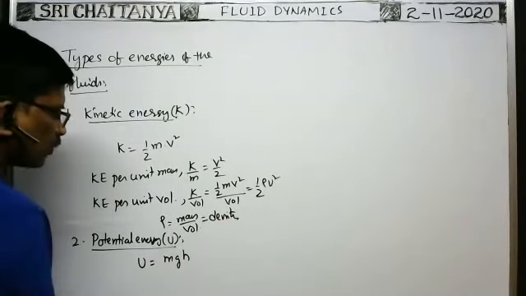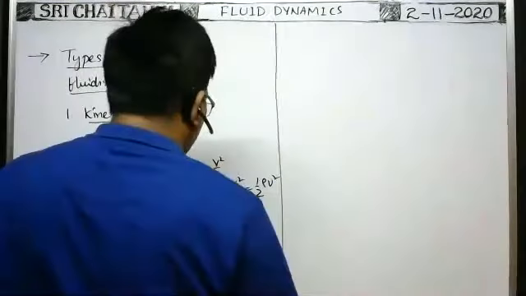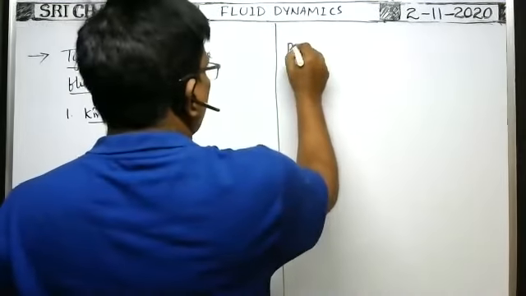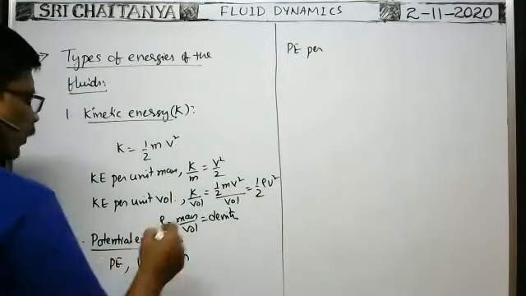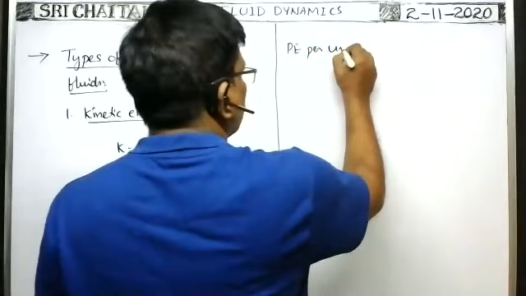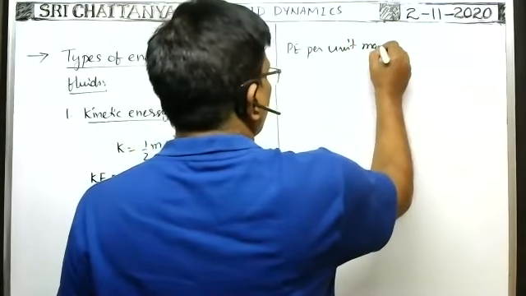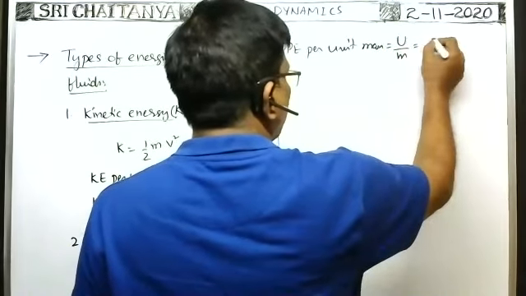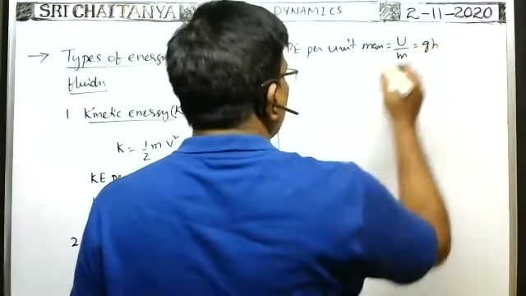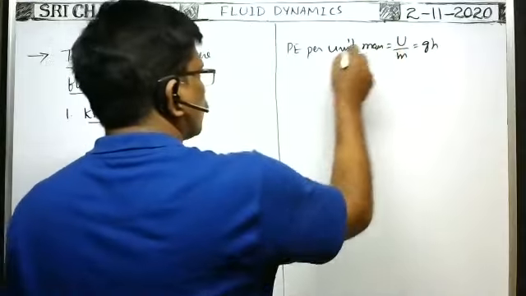Then what is the potential energy per unit mass? Potential energy per unit mass is equal to potential energy by mass, which is mgh by m. m cancels, so it is gh.